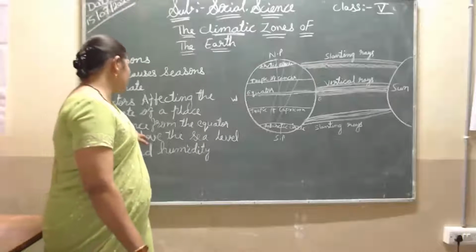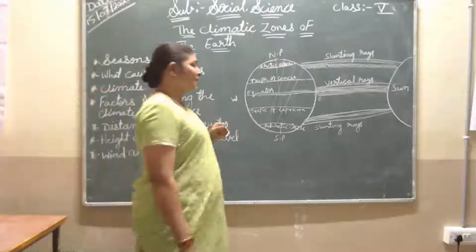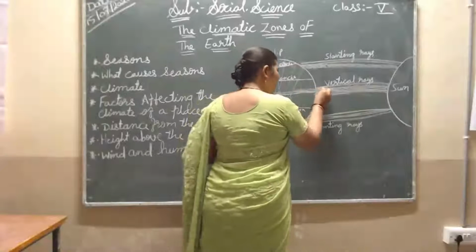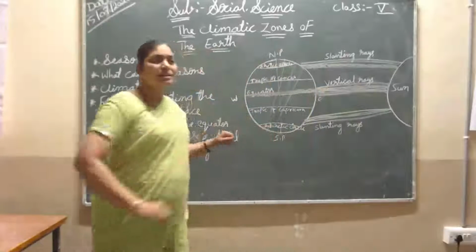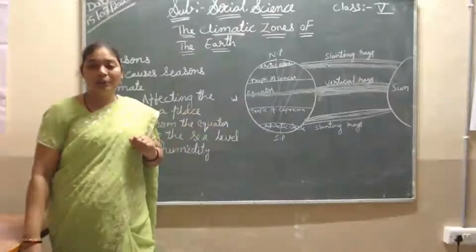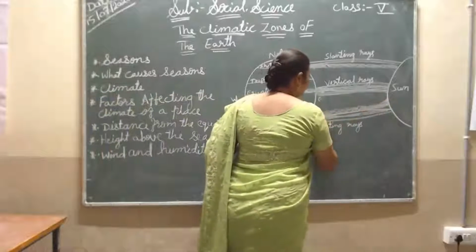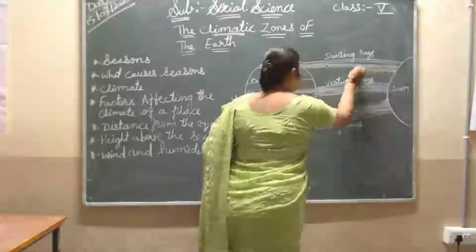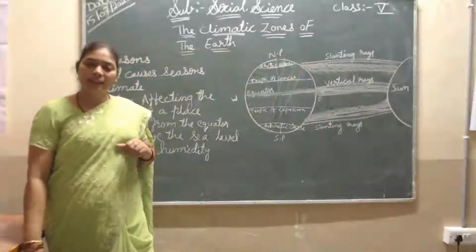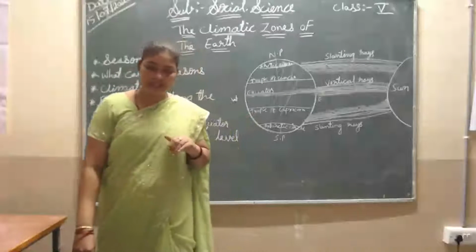Now, the first point we are going to study is the distance from the equator. Which places are at a distance from the equator? Here, near this equator, they are receiving more sunlight, sun rays, so that place is too hot. But other places, those who are a little far from the equator and direct sun rays, are receiving less sun rays and their climate is also normal, not hot, not too cool.